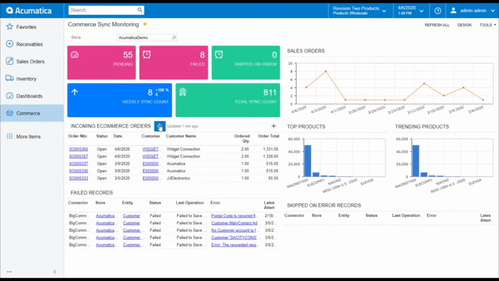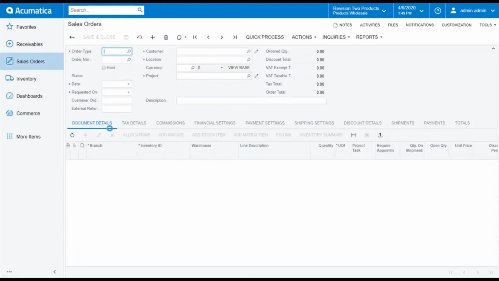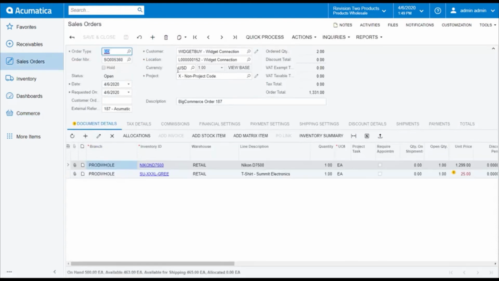The native integration with BigCommerce allows your organization to manage your business from one central location while pushing and pulling data in real time to and from BigCommerce. By using BigCommerce for doing business online, your customers will have the tools and the information they need to educate themselves about your products and place orders online.